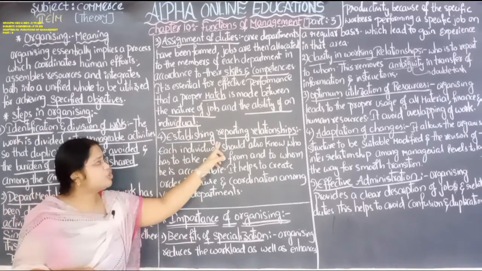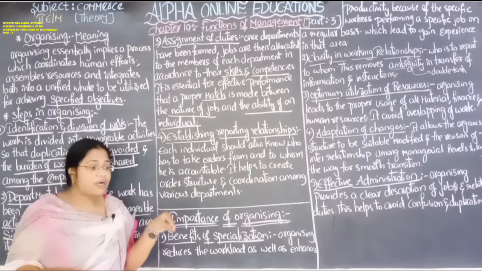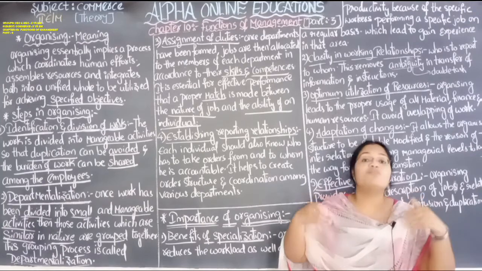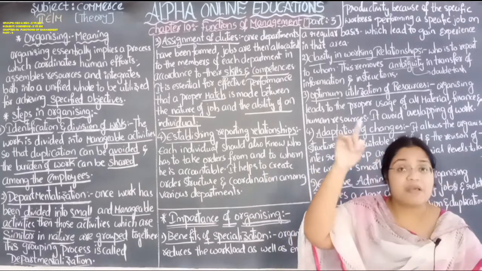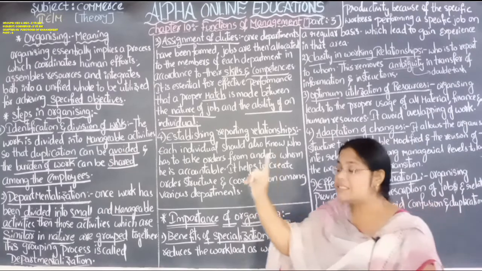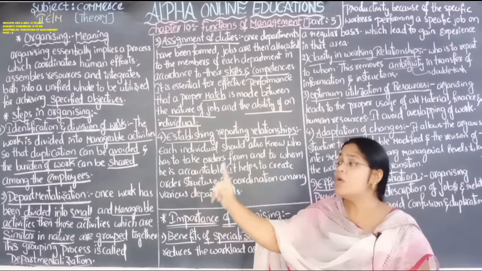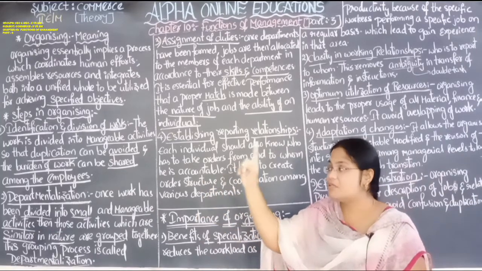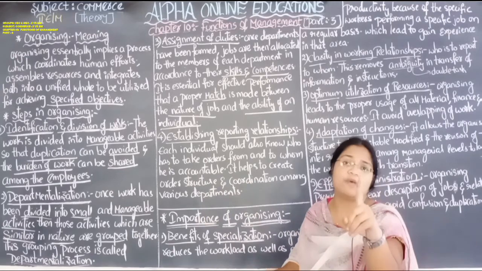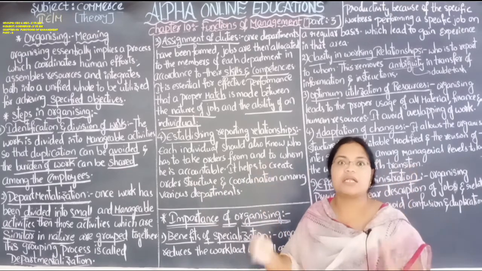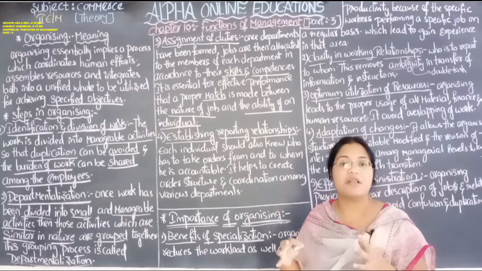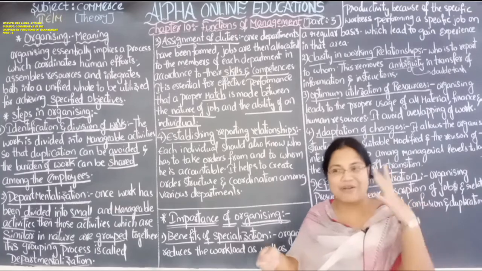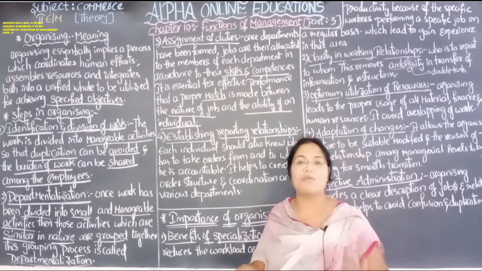Establishing reporting relationship. They should establish the reporting relationship: to whom we have to report and what we have to report. In the previous session I told you that one subordinate should receive instructions from one superior only. Otherwise it will create tension for him. His mind will become just like a pressure cooker and it will suddenly burst. Burst means it will not literally burst, he will leave his job and go home.